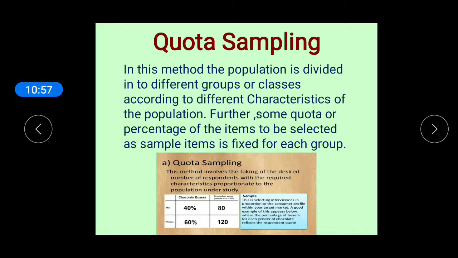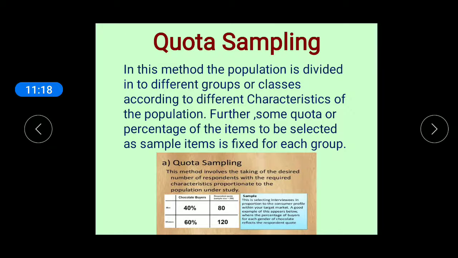This method of sampling is not very expensive, but there is a high possibility of personal bias at the time of selection of the items by the investigator. Accordingly, the reliability of results becomes questionable.